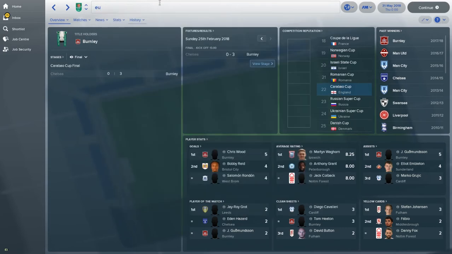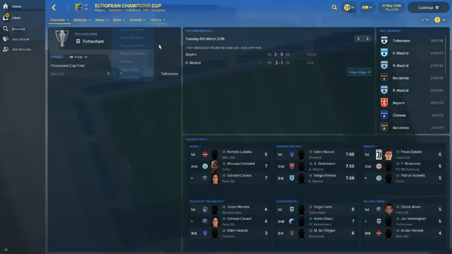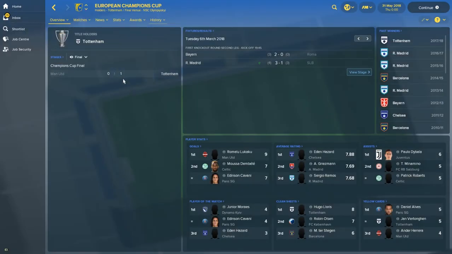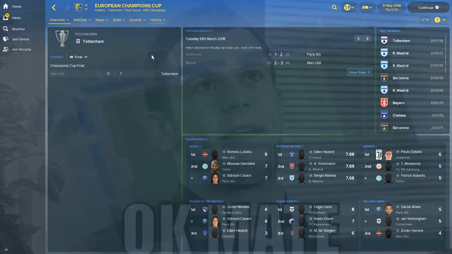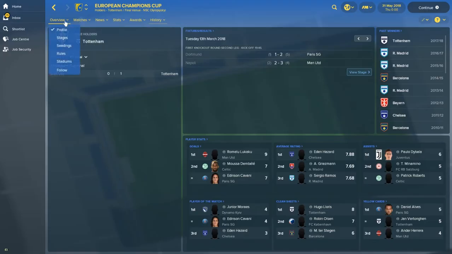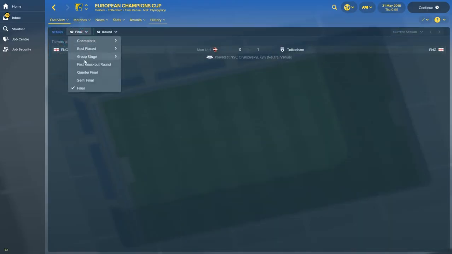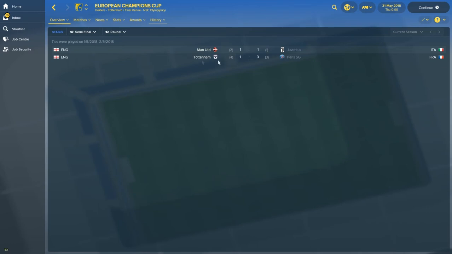And then we'll look at the Europa League. So Tottenham won that against Man United. No, this is the Champions League, isn't it? Yeah, Euro Cup. Okay. We looked at the Europa. Arsenal won that. Tottenham beat Man United in the Champions League this season. Okay. Let's have a look at the stages. Semi-finals. Wow. 2 English teams.